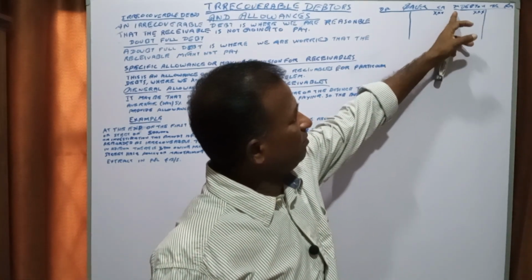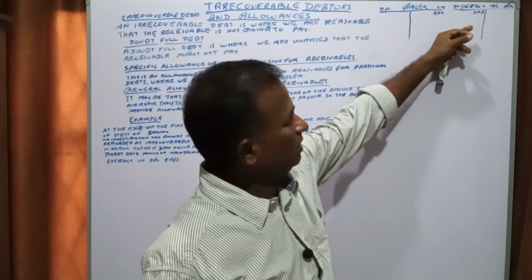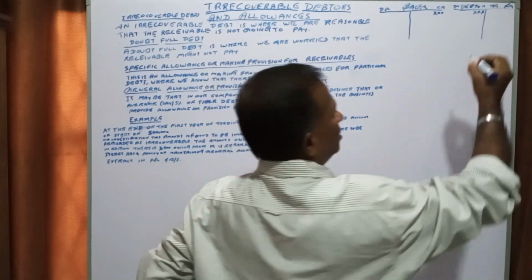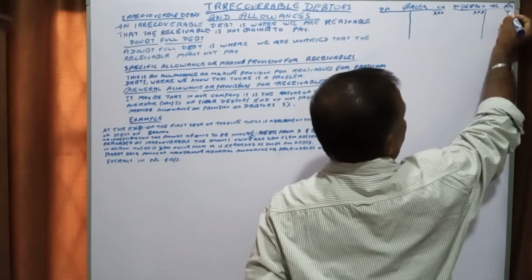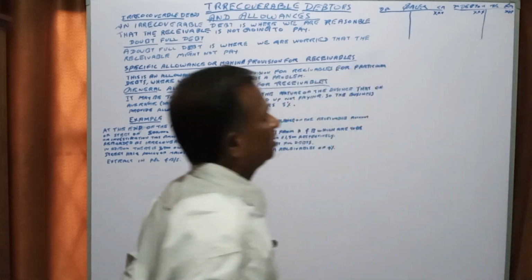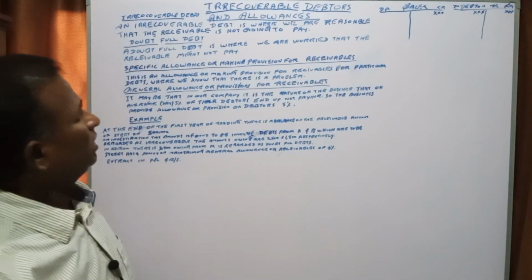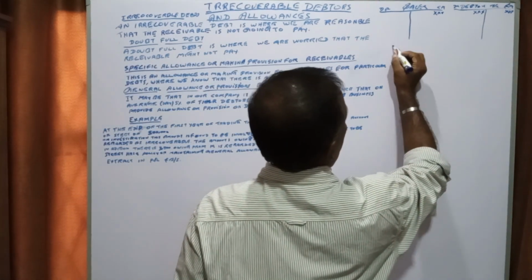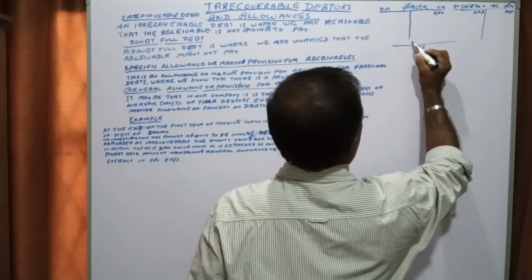But if we say Mr. X is not going to settle this amount, then we are certain we have to remove that from the accounts. We have to remove it, and we have to treat that as a bad debt. Okay, bad debt.